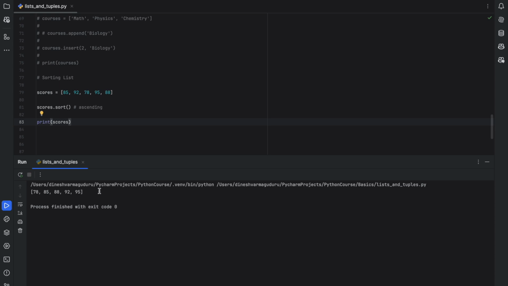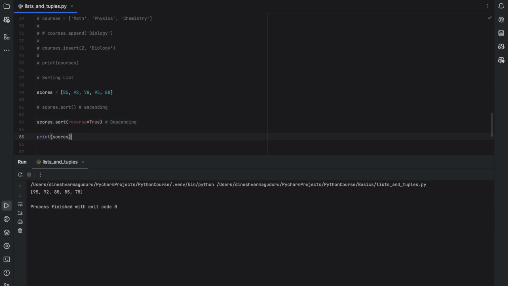So if you want to sort this list in descending order, you can use scores.sort again, and you can provide reverse=True. If you provide reverse=True, it will do descending order sorting. To check, it has printed in reverse order, which is 95, 92, 88, 85 and 78 in the descending order.